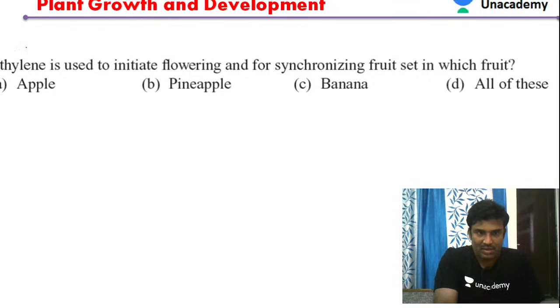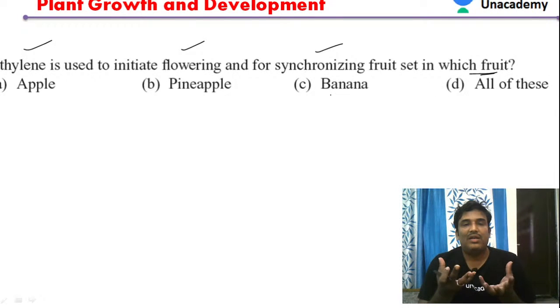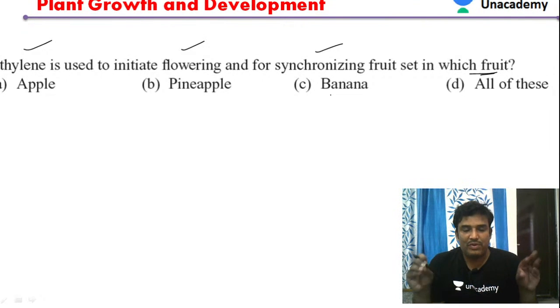Next, ethylene is used to initiate flowering and synchronize the fruit sets in which type of fruit? Synchronize means that all the fruits will get ripened at the same time. If all the fruits ripen at the same time, they can be easily harvested and sold easily in the market. That is the benefit of ethylene application. They grow equally, right from the flowering to the well-shaped fruit.